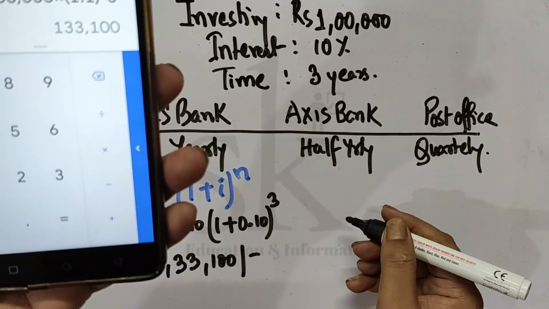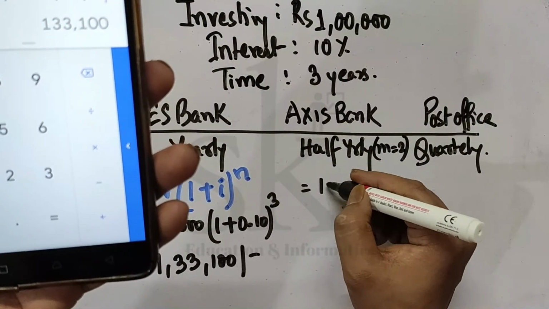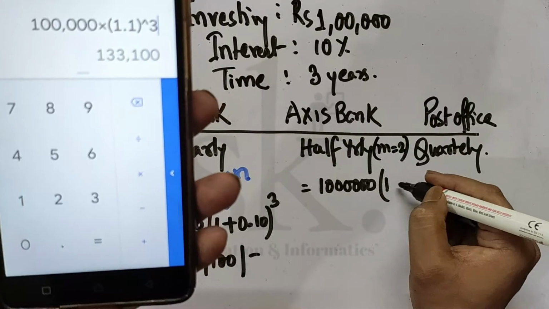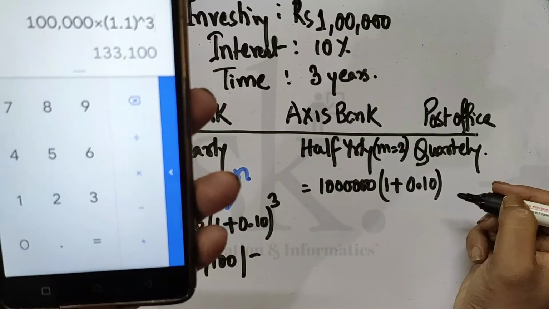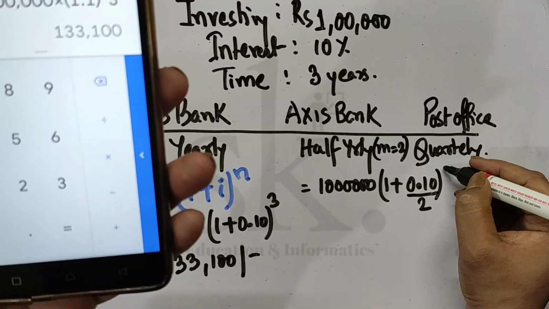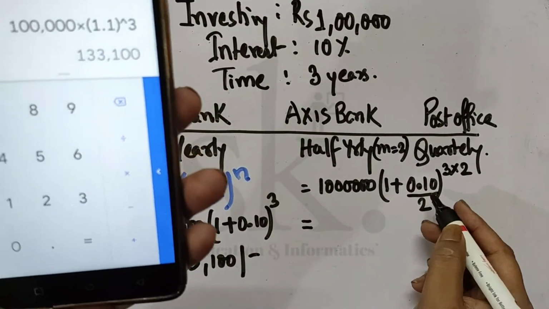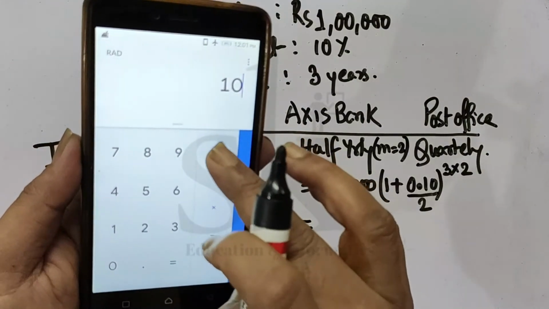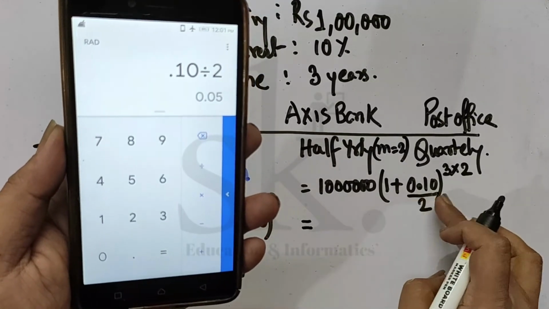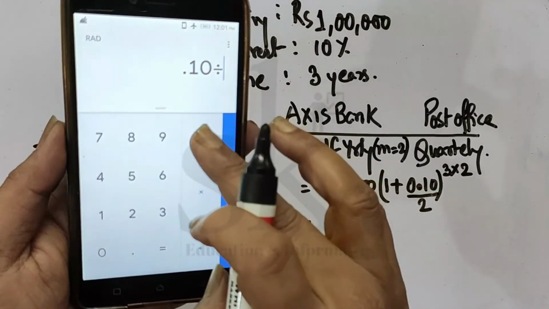Now let's talk about half yearly. Half yearly, where m will be equal to 2. So what will be the amount? It will be 1 lakh bracket 1 plus 0.10 divided by 2 in power, it will be 3 into 2, m into n. If you have doubt, you can also make it like this. 0.10 divided by 2 is 0.05. So I will take 1.05 to the power 3 into 2 is 6. So I will calculate in that way.